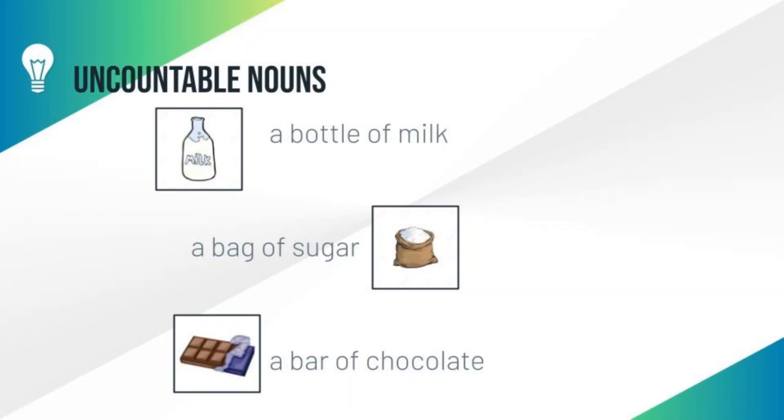Let's move to the next example, that is a bar of chocolate. Students, chocolate is an uncountable noun because again and again I am repeating one thing, that some food items are also uncountable nouns because that food needs to be cut and eaten up in smaller pieces. So we cannot count the chocolate. Instead, we can say a bar of chocolate.